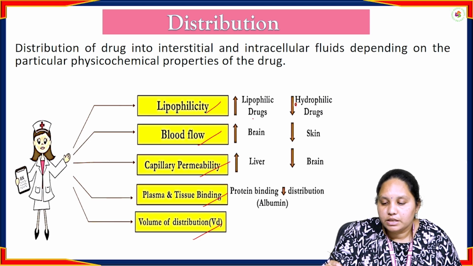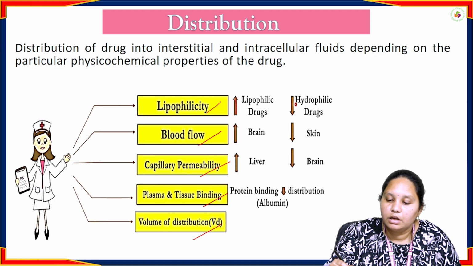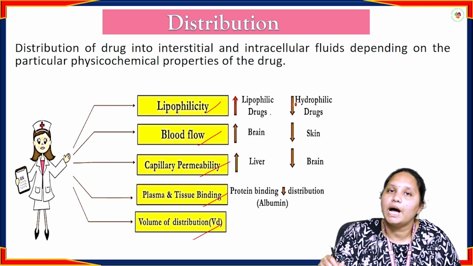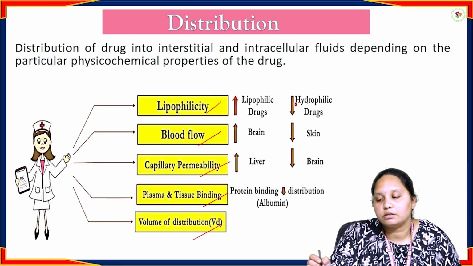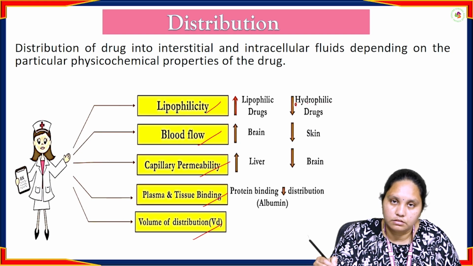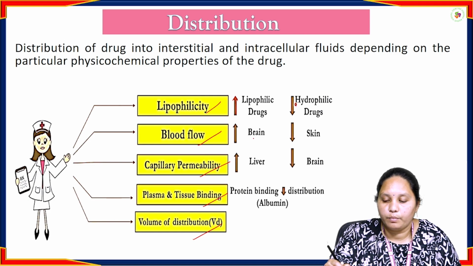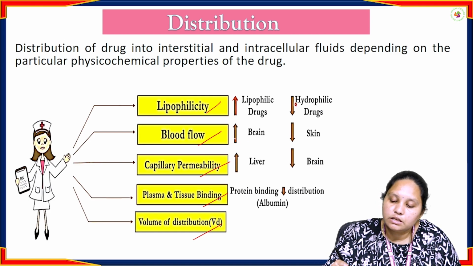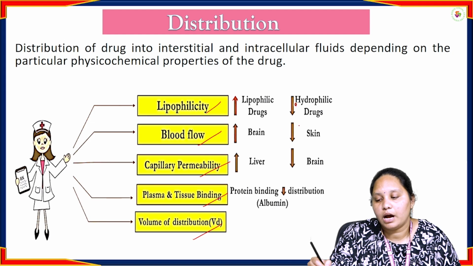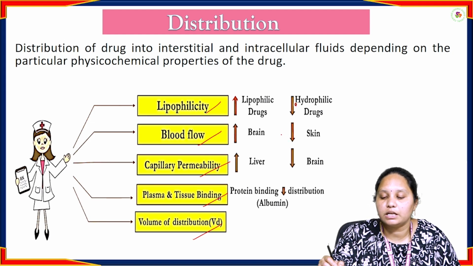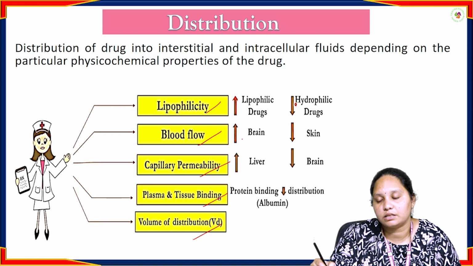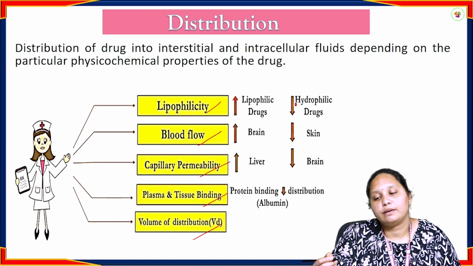Let's see, if lipophilicity is high for the drug, these lipophilic drugs are highly distributed throughout the body. And the hydrophilic drugs, the water loving drugs, are distributed slowly. Blood flow is very high in our brain, and in the skin it is very low. This means drug distribution in the brain is very high and in the skin is very low, because many capillary networks are present in the brain.